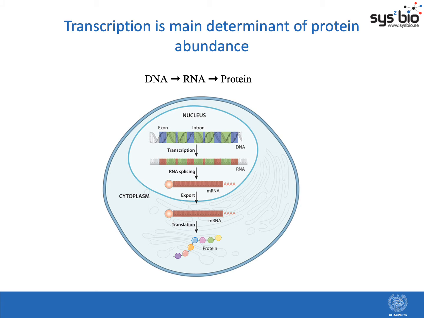Understanding the regulatory code of gene expression, as well as being able to manipulate it, can help us fine-tune how cells function, and this is important for solving problems in medicine and biotechnology. In the process of expression of DNA to RNA to protein, it's been shown across multiple organisms that there's a strong agreement between protein abundance levels and mRNA levels. This suggests that transcription is the main determinant of protein abundance.